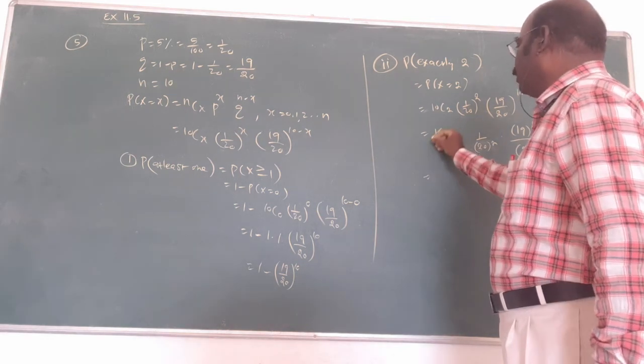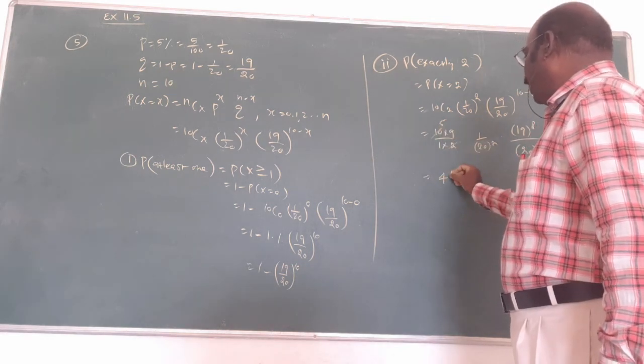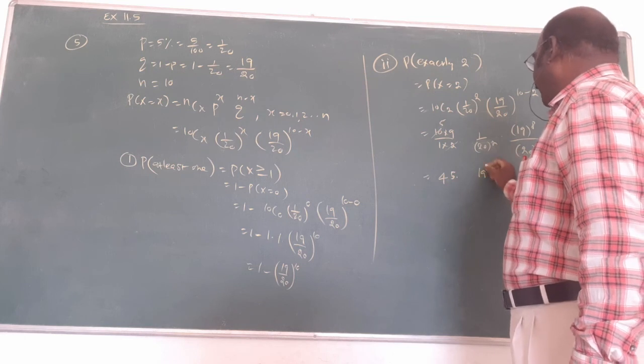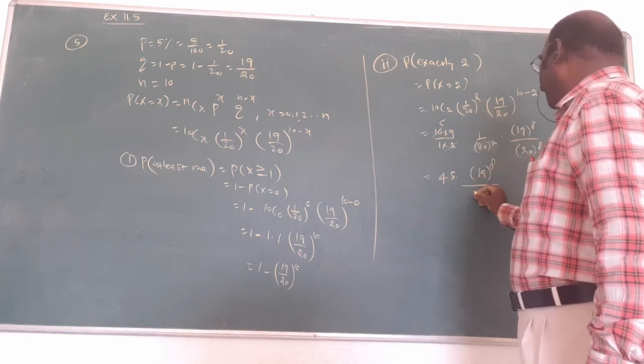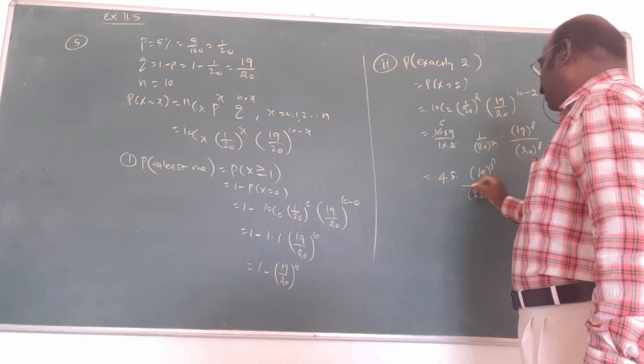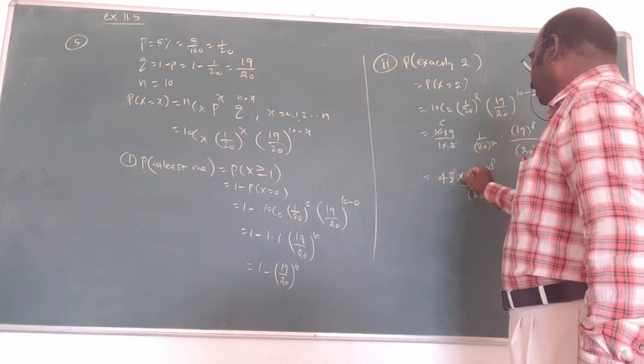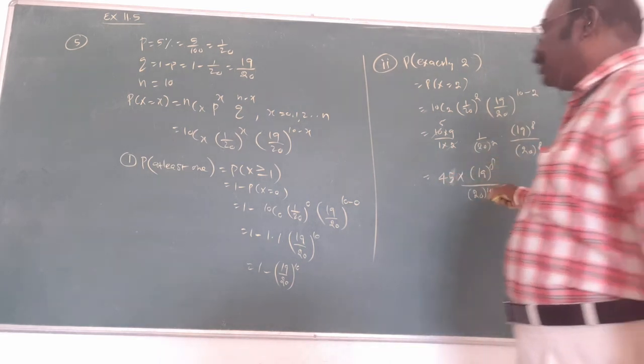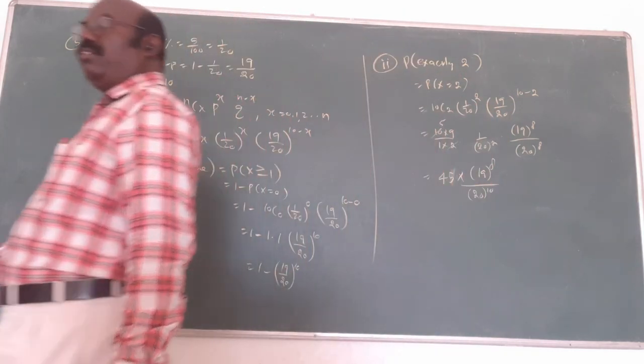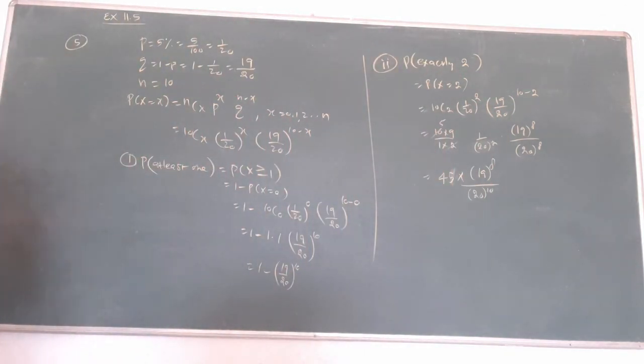Cancel now. 45 into 19 power 8 divided by 20 power 10 is the answer. It is not possible to simplify further. That is the answer.